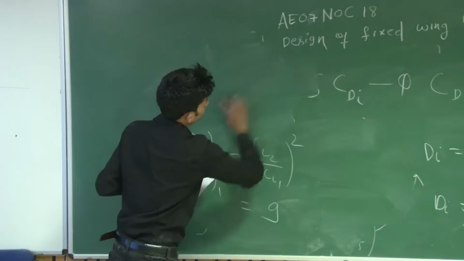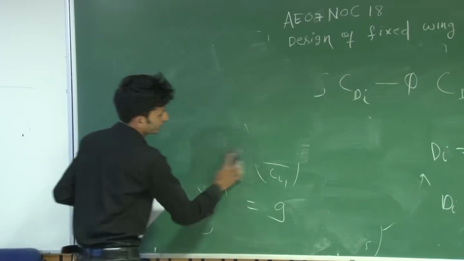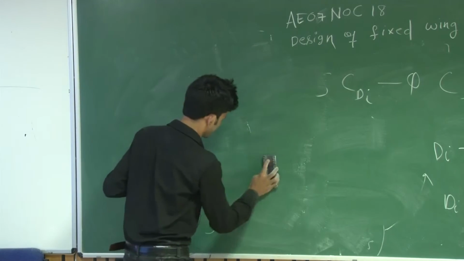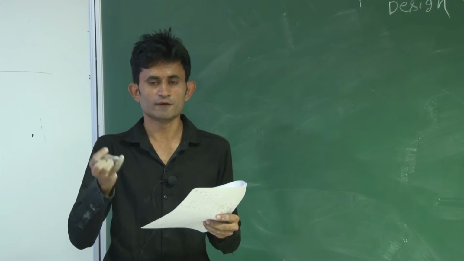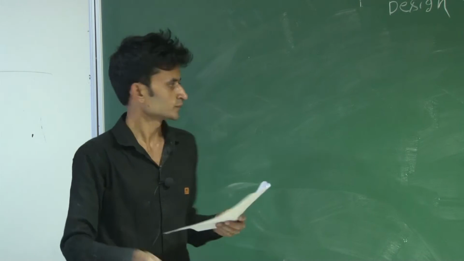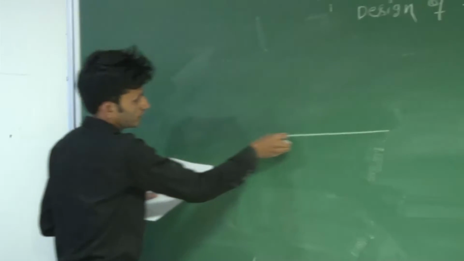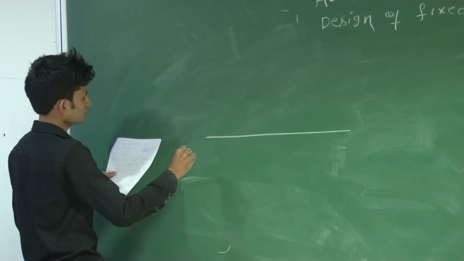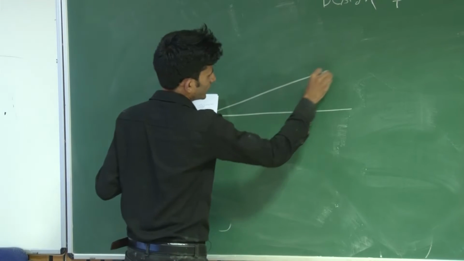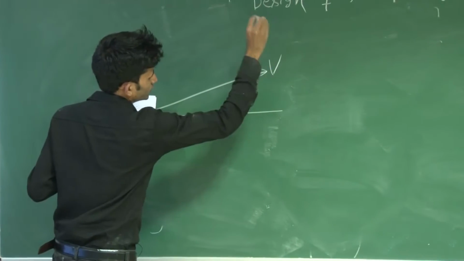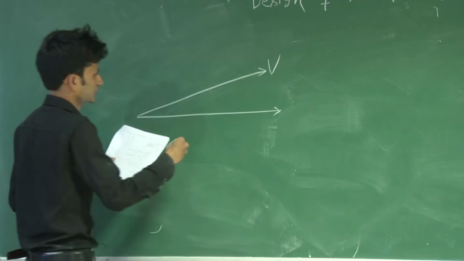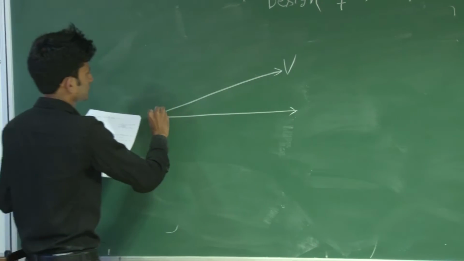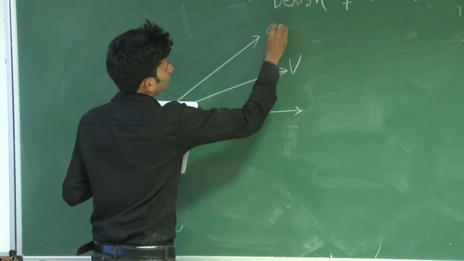The 7th question was: at steady state level flight, what will be the flight path angle? You have 3 things here: you have the chord line, you have the velocity vector, and you have the horizon. You can suppose that this is the horizon and this is your velocity vector. This is your V vector, this is a surface which is parallel to the earth, and this is the chord line.